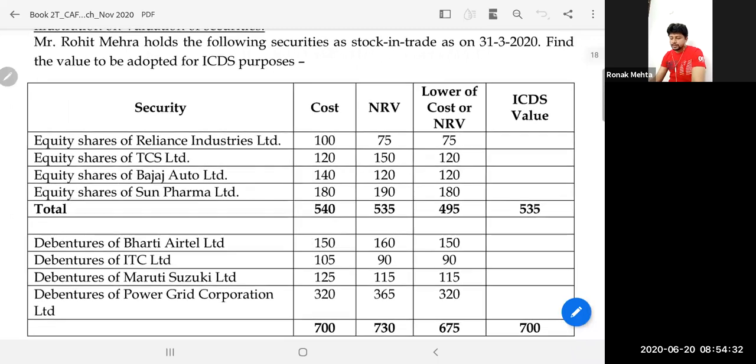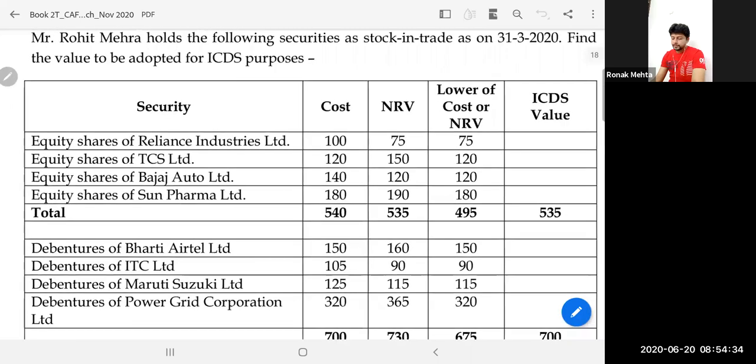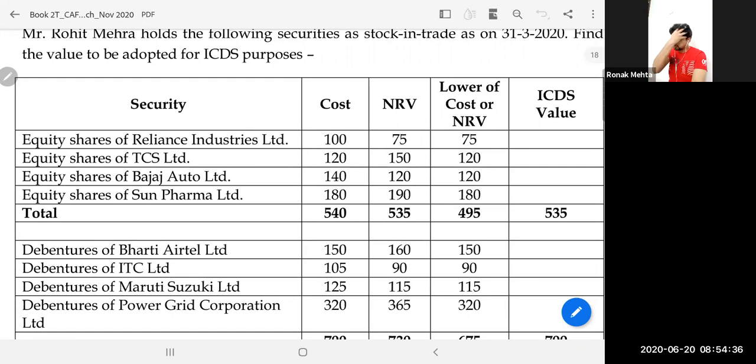Shares of Reliance Industries Limited cost me 100 rupees. Their NRV as on 31st March 2020 was 75. Lower of cost or NRV is 75. This is my valuation done in accounts on an individual unit wise, stock wise basis. By doing that, equity shares closing stock works out to 495.